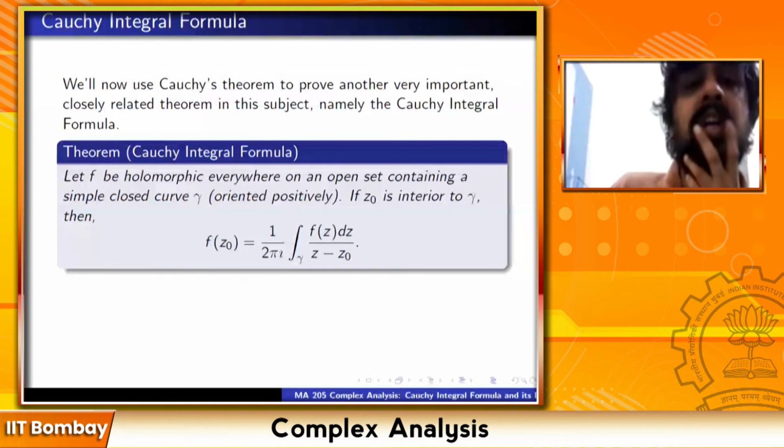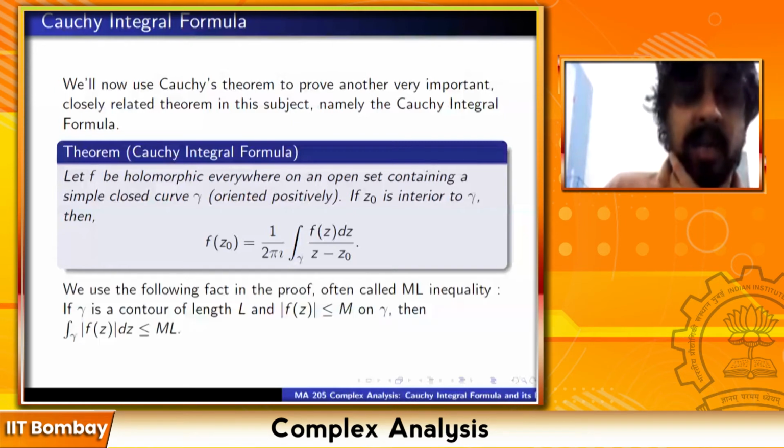Okay. So let's prove this. This is a very important theorem. And I hope the remark that I made is also clear, because that was also an important remark, that the values that the function takes along gamma determine the value that the function takes at all points inside gamma.